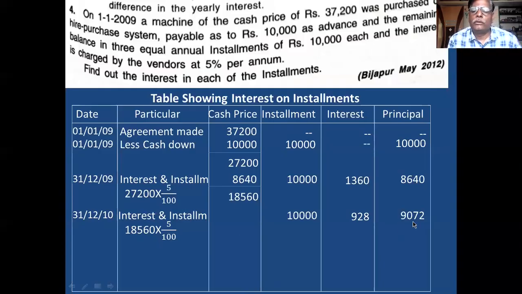Okay, 9,072 is the principal. Take this principal to the cash price column and deduct it from the above, and the answer is 9,488. Second installment completed.